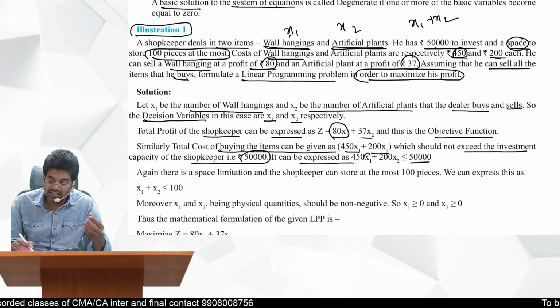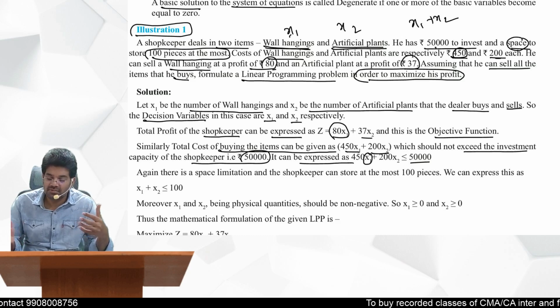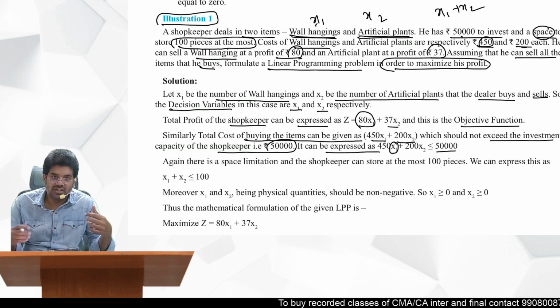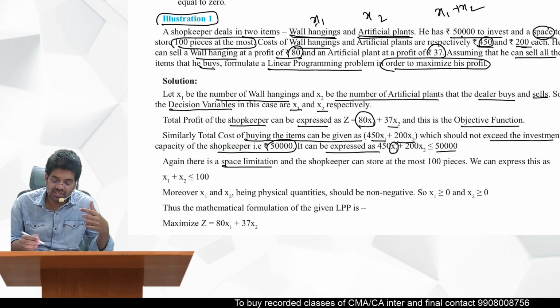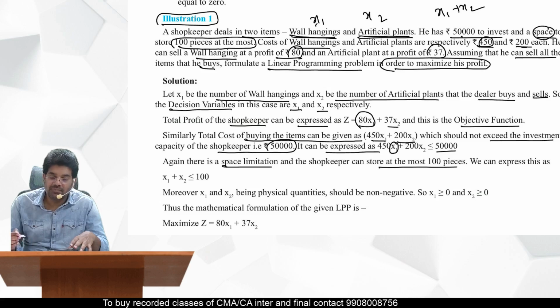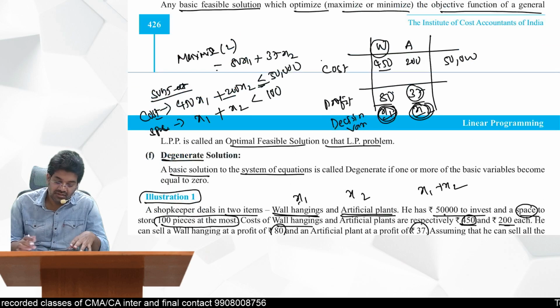So the units multiplied by the cost per unit we have to do now. Similarly, second product also. Both put together, the cost should not exceed 50,000. That means the less than or equal to symbol we should use. And another restriction is space limitation. So the shopkeeper can store at the most 100 pieces. So we can express this as x1 plus x2 is less than or equal to 100.